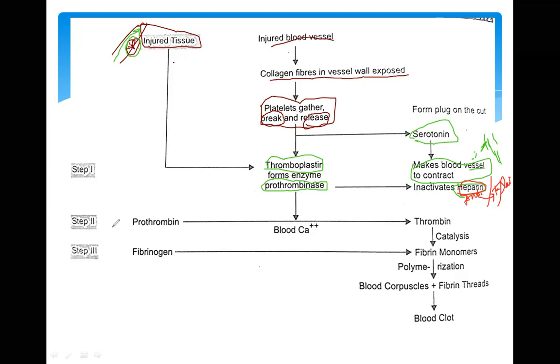Now in the second step, this is the inactive prothrombin. This inactive prothrombin gets activated in the presence of calcium ions, and it converts into active thrombin. That means if calcium ions are not present, then active thrombin cannot be formed. For the formation of active thrombin, calcium ion is required.